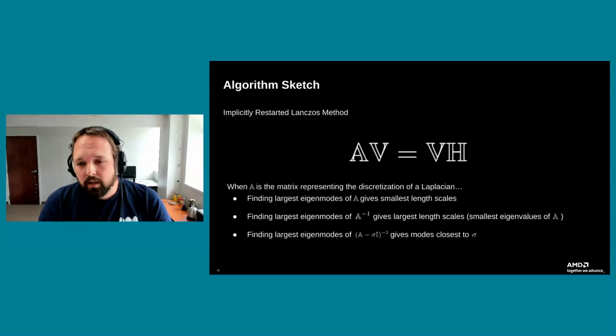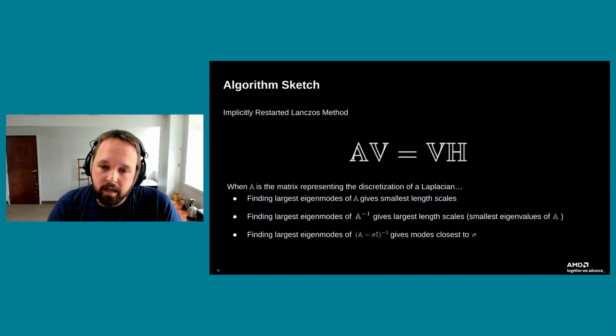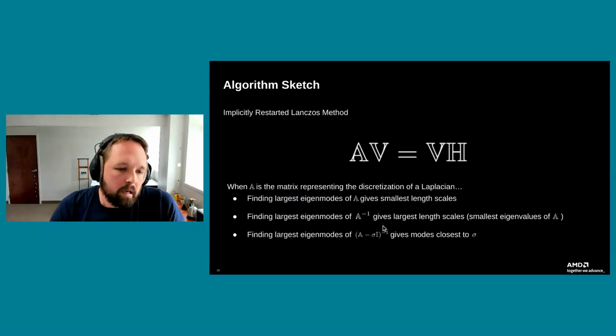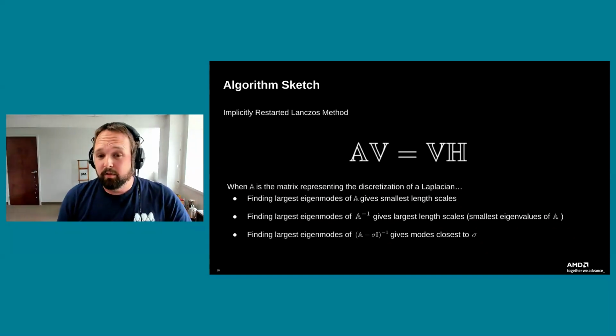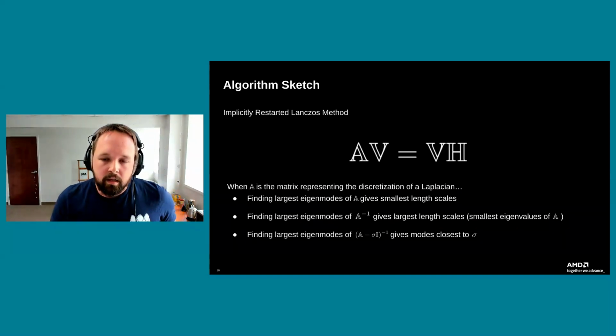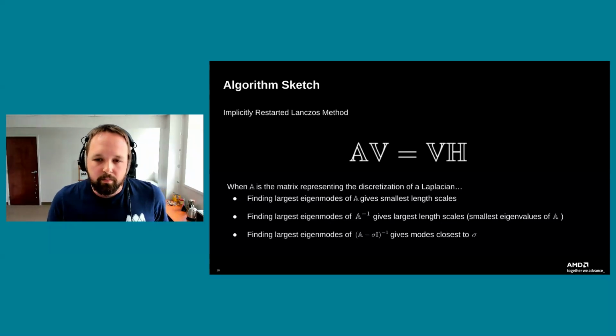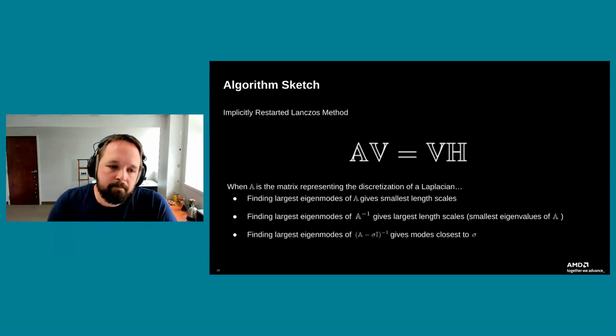There are some tricks you can employ here for our case, when we're trying to calculate spectra. We know that if A corresponds to the discretization of a Laplacian operator, the largest eigenmodes of A, which is what this will return, are going to give us the smallest length scales of A. If instead we use the Laplacian inverse, for example, if I have a subroutine that implements a DST, or a conjugate gradient method to invert a Laplacian, I can return the eigenvalues and eigenvectors associated with the largest length scales of A.